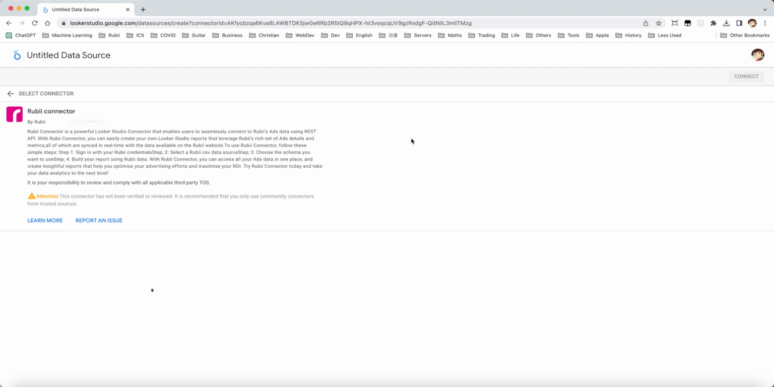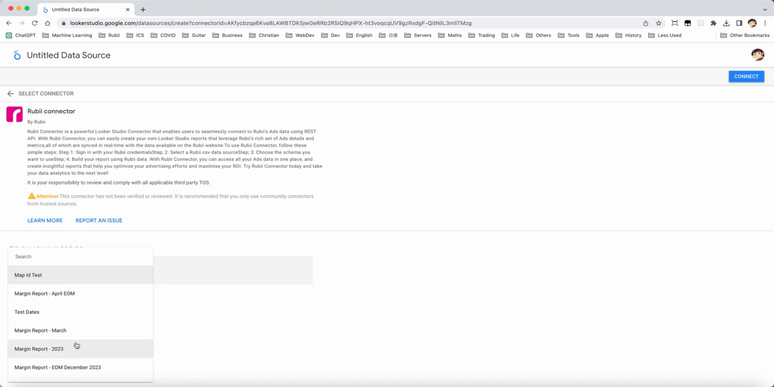Right, because I already logged in, so you can see I can directly select the report from my Ruby database. So in the Ruby database, I have all the reports here, which I can use to render the reports in Looker Studio. So now I select one of them. Maybe I can select test dates here. So I click the connect button.